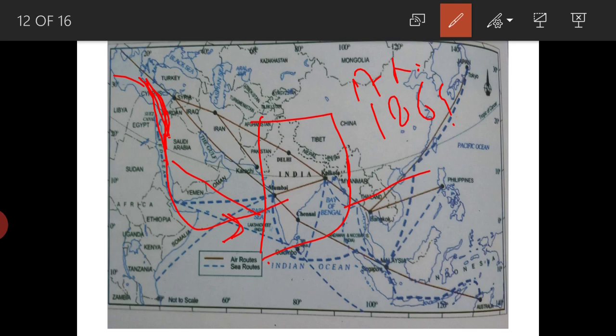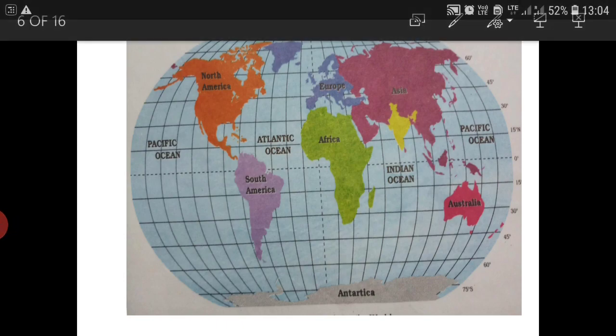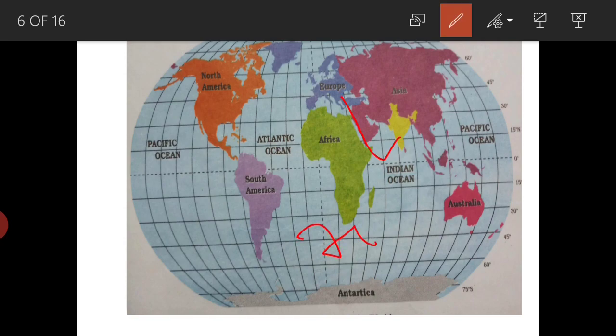So it connects the Mediterranean and the Red Sea, and that has reduced the distance to cover from Europe. So here you can see that by building the Suez Canal, a distance of almost 7,000 kilometers was reduced.